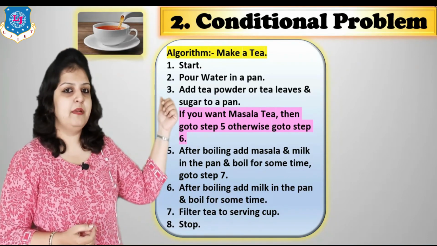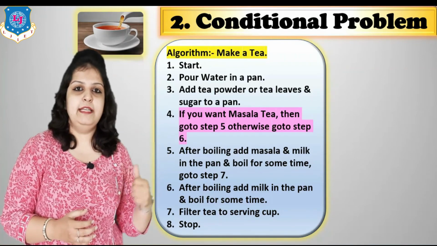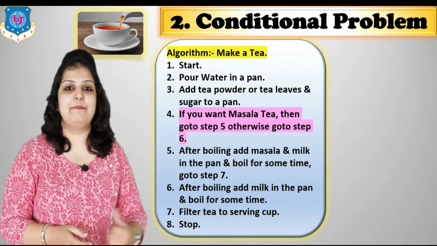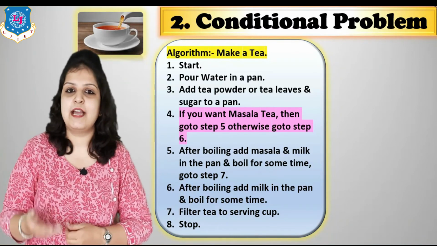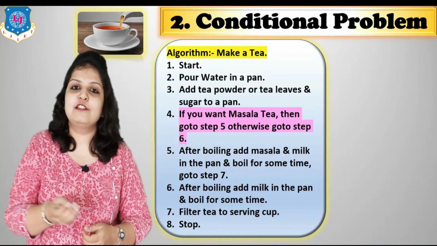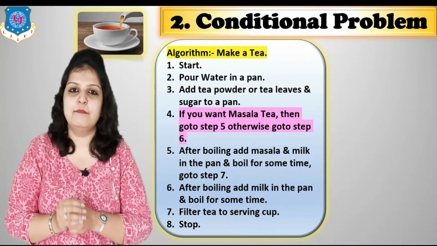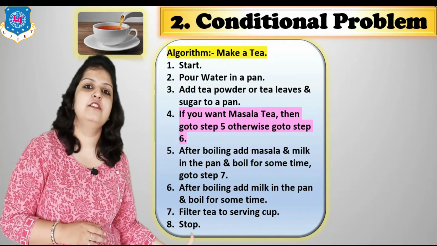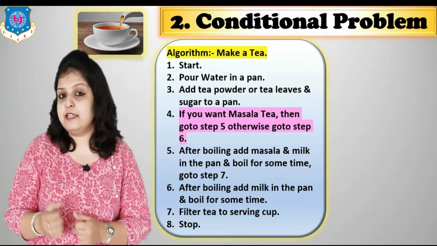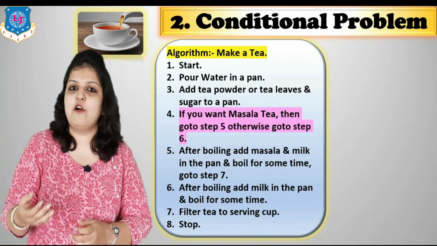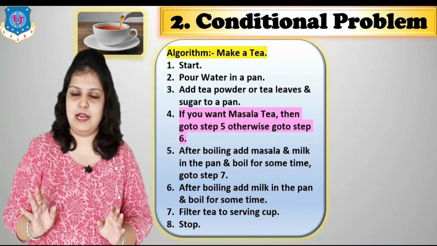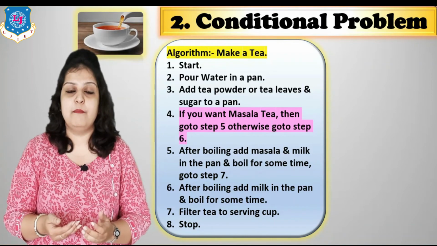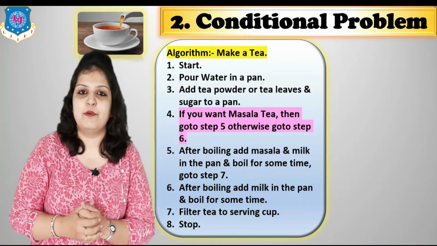So here in step number 4, I am writing that if we want masala tea, then we just follow step number 5. And in step number 5, we also add masala with our milk. And if you don't want masala tea, then we just follow step number 6. And what is step number 6? We just add only milk, not masala. So this type of problem is called a conditional problem, where we have more than one possibility.